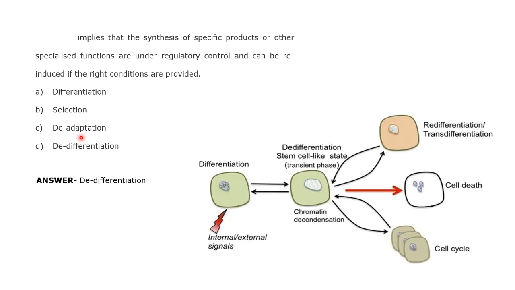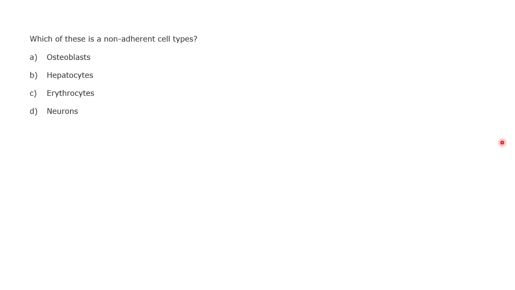I have put the answer as de-differentiation here. So this is the whole diagram, basically. So anyone has any doubt? Okay, so I think we have to wait for the answer key probably for this also. But if anyone has any doubt, please put a query in the NPTEL site also, so that we can get cleared about the proper option for this question. So I will just move on to the next slide then.